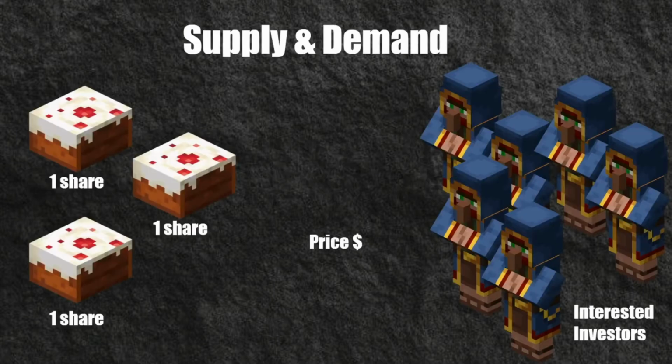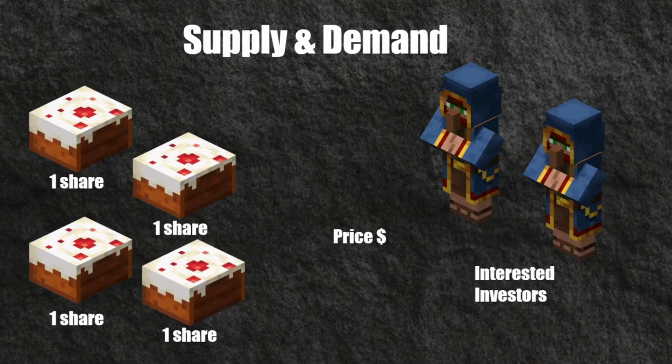Supply and demand will then influence the stock price as time moves forward. If there are more people who want to buy stock in a cake company than there are available shares, then the price of the shares will go up. And if there are more shares than there are investors willing to buy shares, then the price will go down.